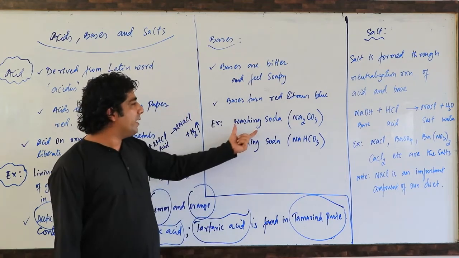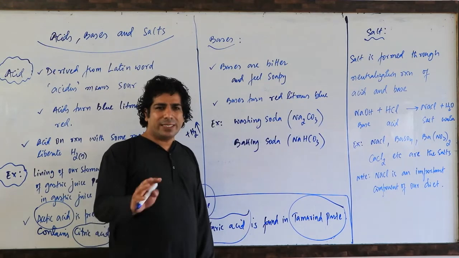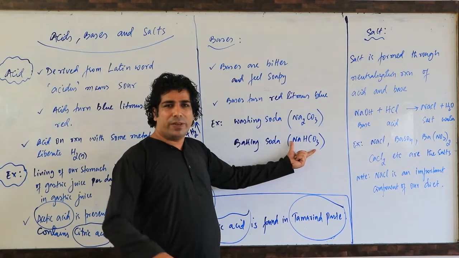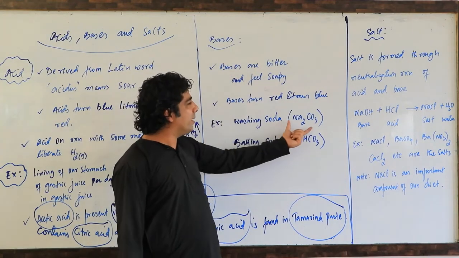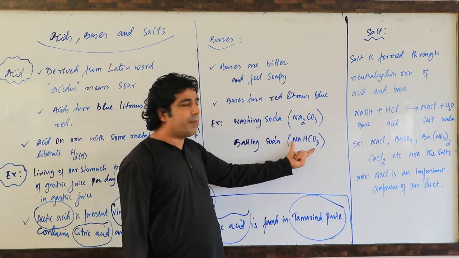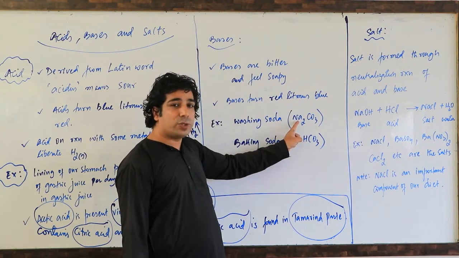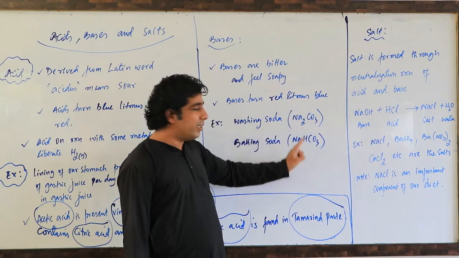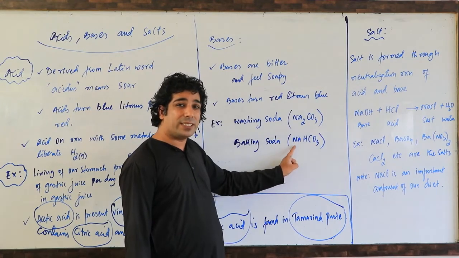Then you have the examples: washing soda, sodium carbonate, and baking soda, sodium bicarbonate. Nowadays sodium carbonate and sodium bicarbonate are taken as salts, but earlier they were taken as bases. Why do we call them bases here? Because they are made from sodium hydroxide and carbonic acid, and sodium hydroxide is a strong base.